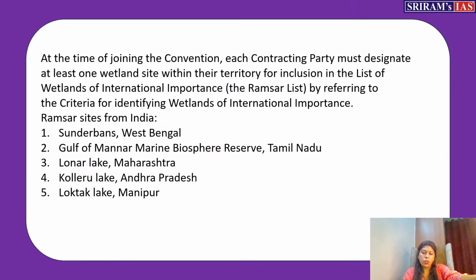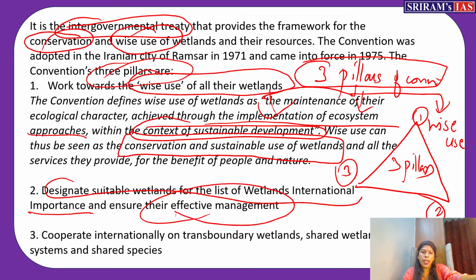Second, you can write designating the wetland to the Ramsar list. The Ramsar list is otherwise called the list of wetlands of international importance. Third, cooperating internationally.